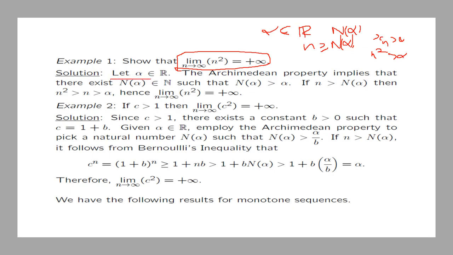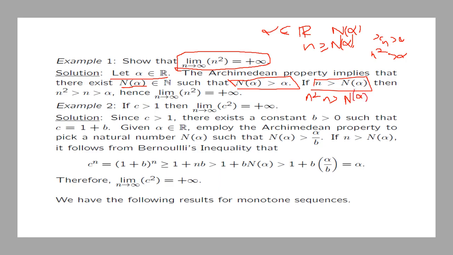So let alpha be a real number. Then the Archimedean property implies that there is some natural number n alpha such that n alpha is bigger than alpha. So if small n is bigger than n alpha, then for sure we have that n squared is bigger than n. But n is bigger than n alpha.